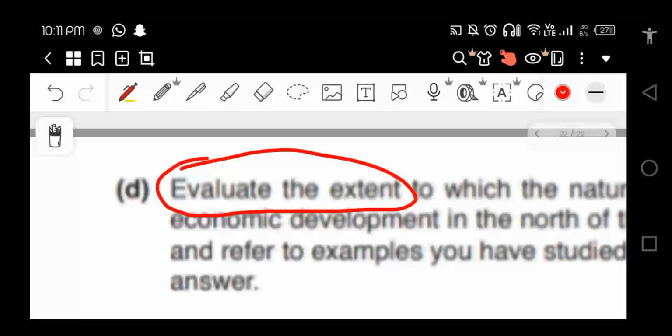They are more or less the same. Evaluate the extent, whether in geography or history, you have to mention the positive points of view as well as the negative points of view.